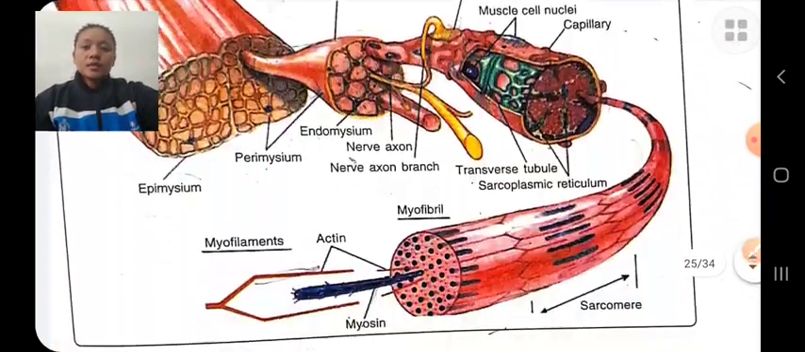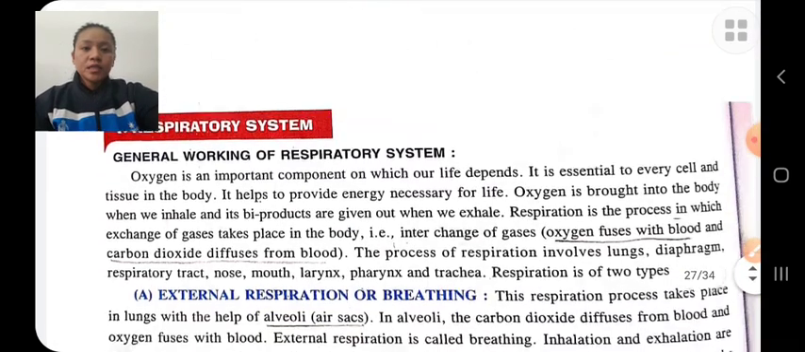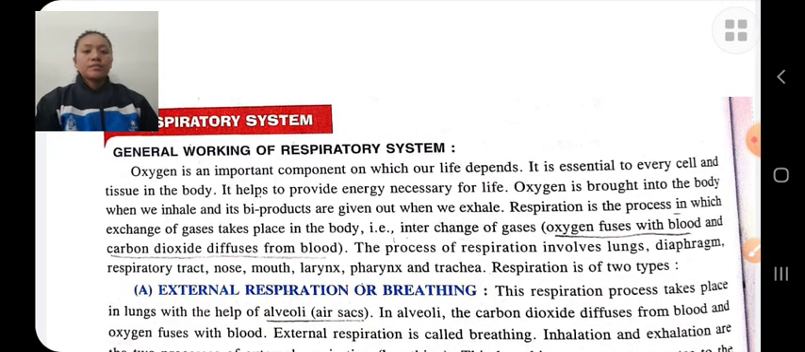Next is the respiratory system. Respiration is the process in which exchange of gas takes place, that is, oxygen is inhaled and carbon dioxide is exhaled. In respiration, oxygen is diffused into the blood and carbon dioxide is diffused from the blood.